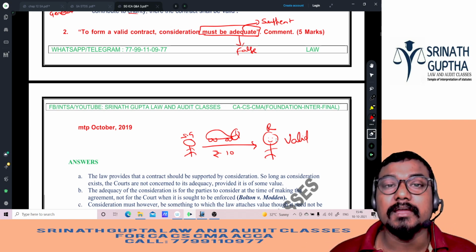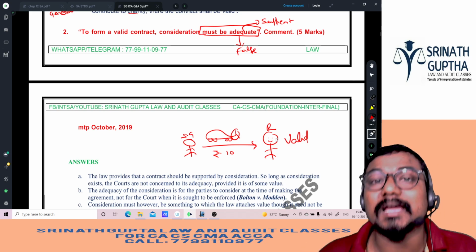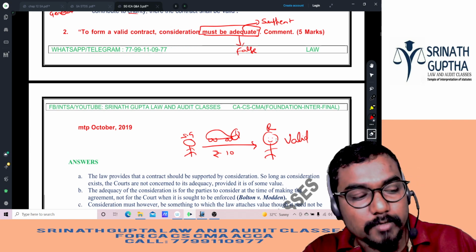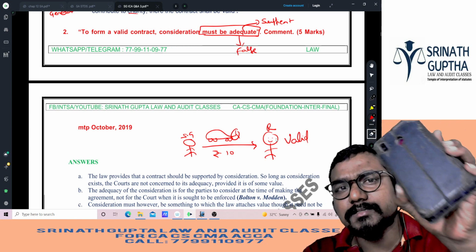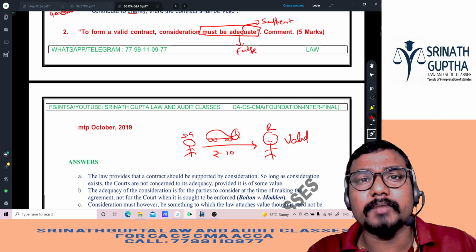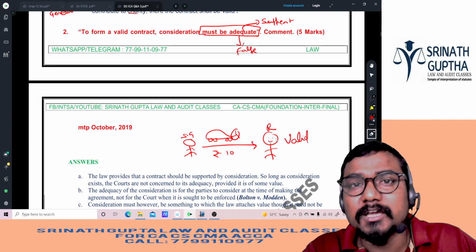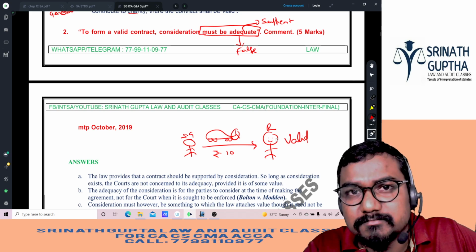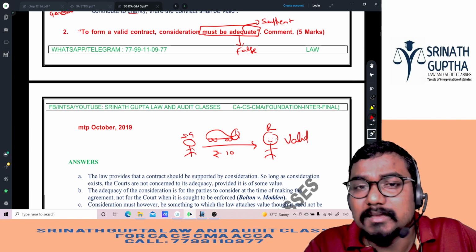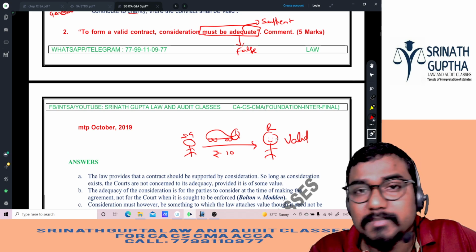That car is mine, that vehicle is mine, it is my wish. Who the hell are you to question me? I am having this mobile. Can I sell this mobile for 10 rupees? How can you question me for selling the mobile for 10 rupees? It is my wish. An iPhone worth 1 lakh rupees selling for 10 rupees, out of my wish and my will. So consideration need not be adequate.